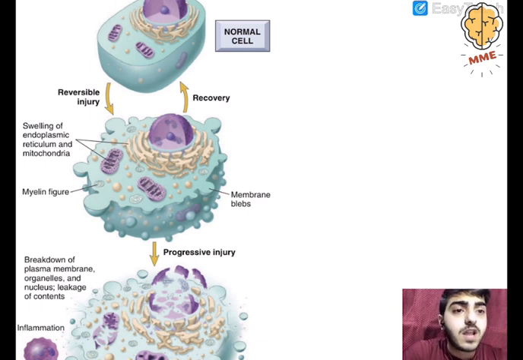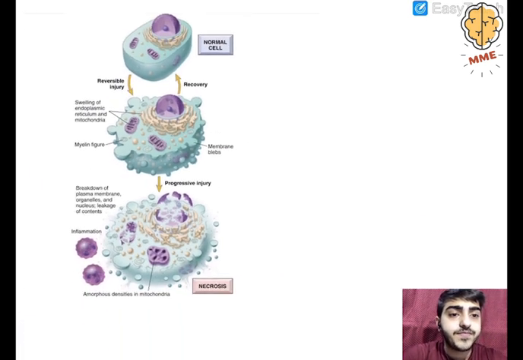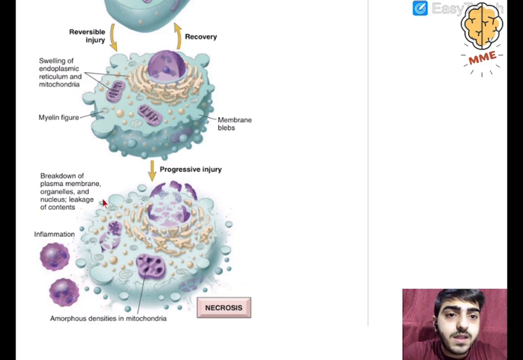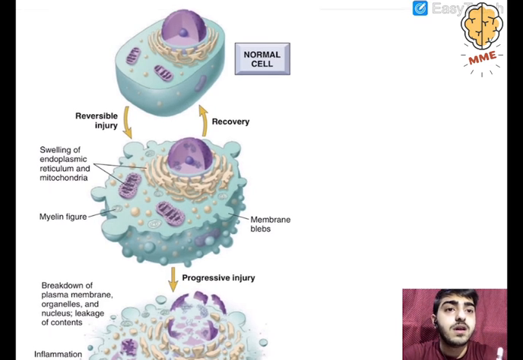Now if the injury is progressive, not of short duration but long-lasting and extreme, what will happen? We can see there, this will happen, that is necrosis. Necrosis is what? Cell death. Cell death will happen. So for our first video, let us concentrate only on these two things, that is, this part where reversible injury occurs, then recovery happens. Now let's move to the next slide.